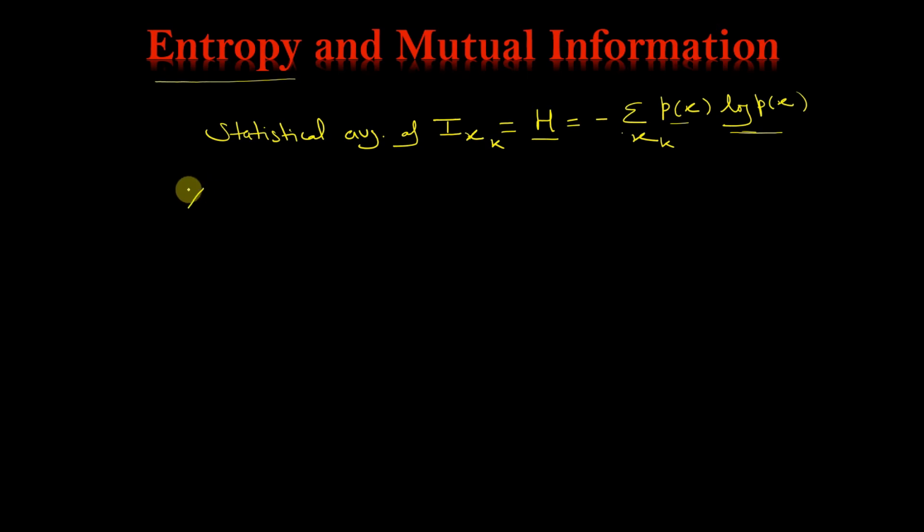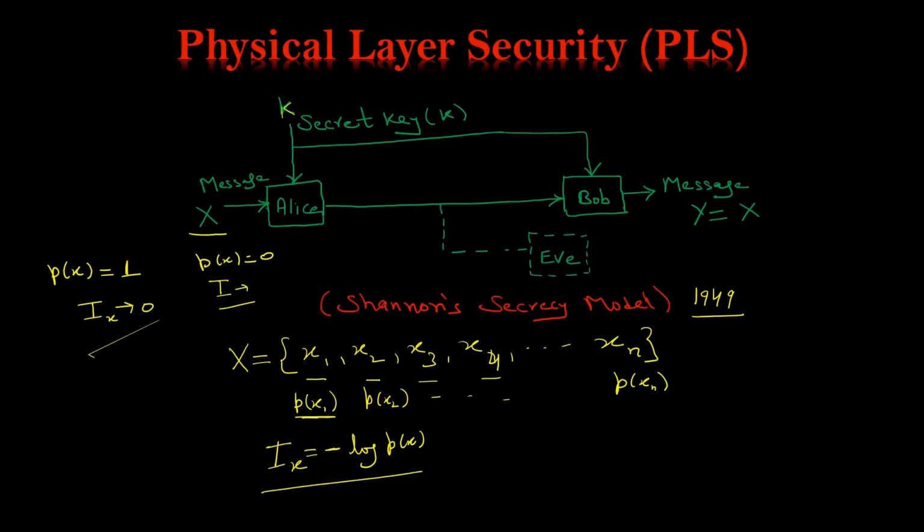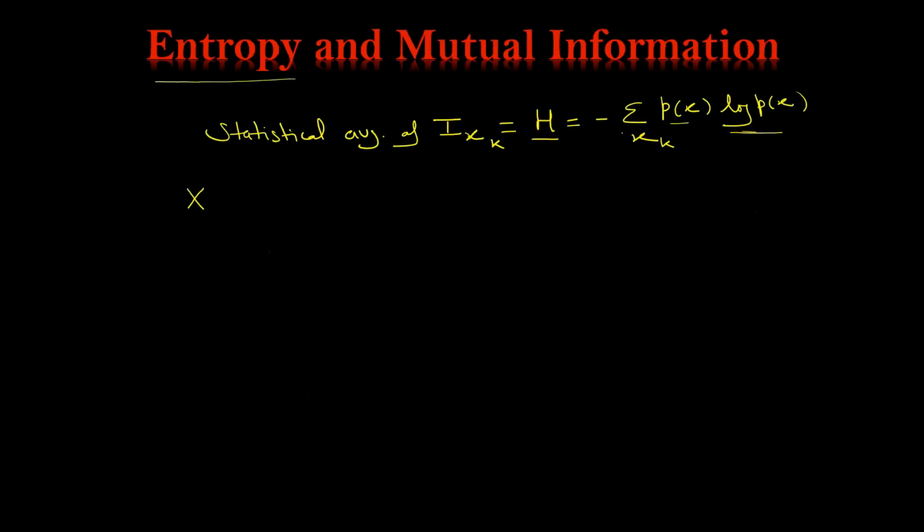Let us say X is the message that was transmitted. This message X is a random variable because it is random, and it is a combination of alphabets x1, x2, x3, and so on, having particular probabilities P(x1), P(x2), and so on.